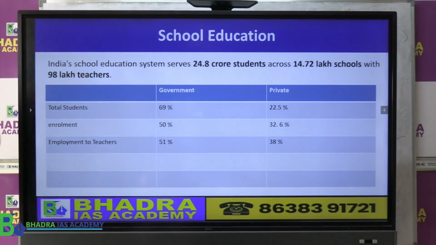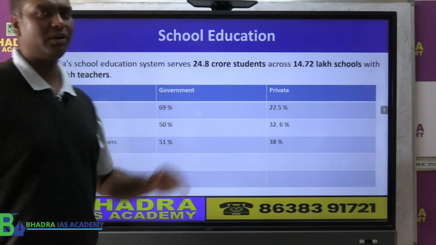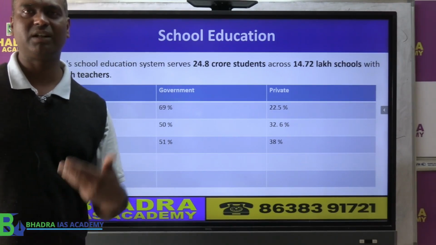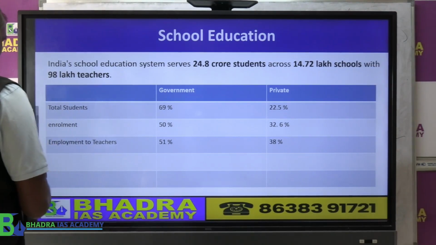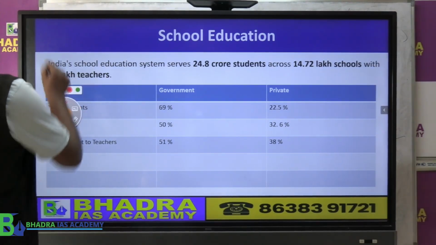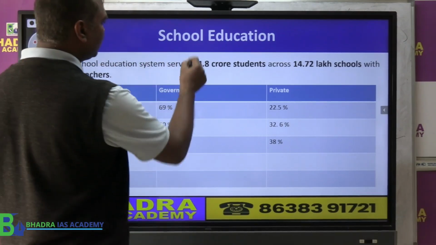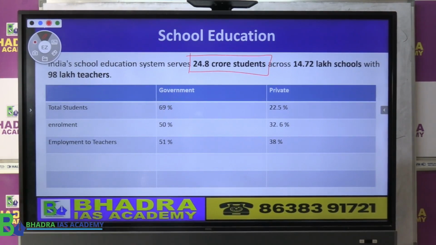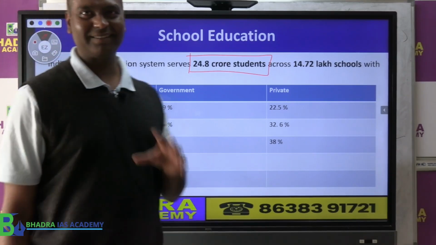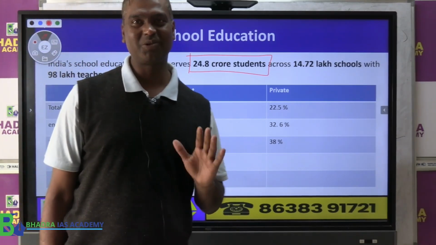Now what does the government say about education? They are more focused on school, then they have a little discussion about higher education. Now school education: India's school education basically deals with how many students? The statistical data says we are dealing with about 24 crore students, a huge population of school students.